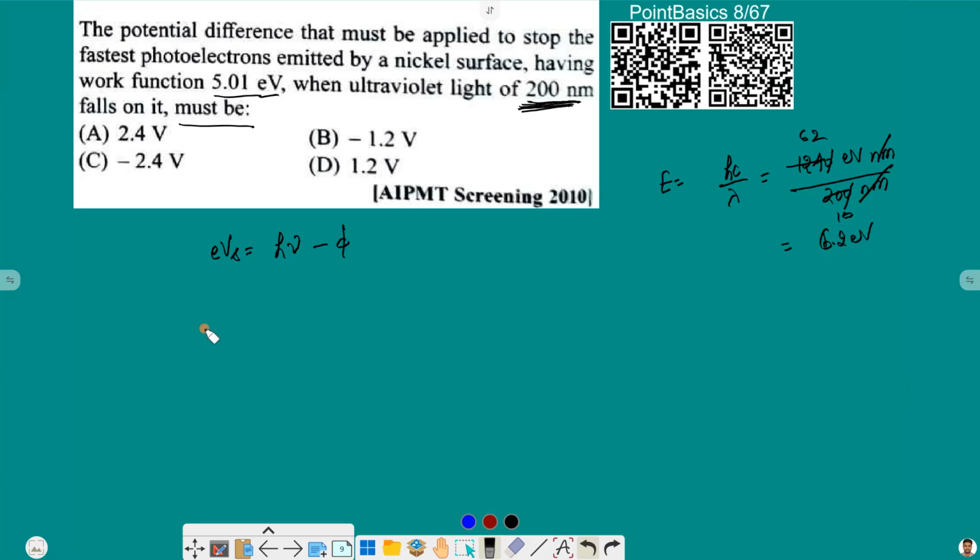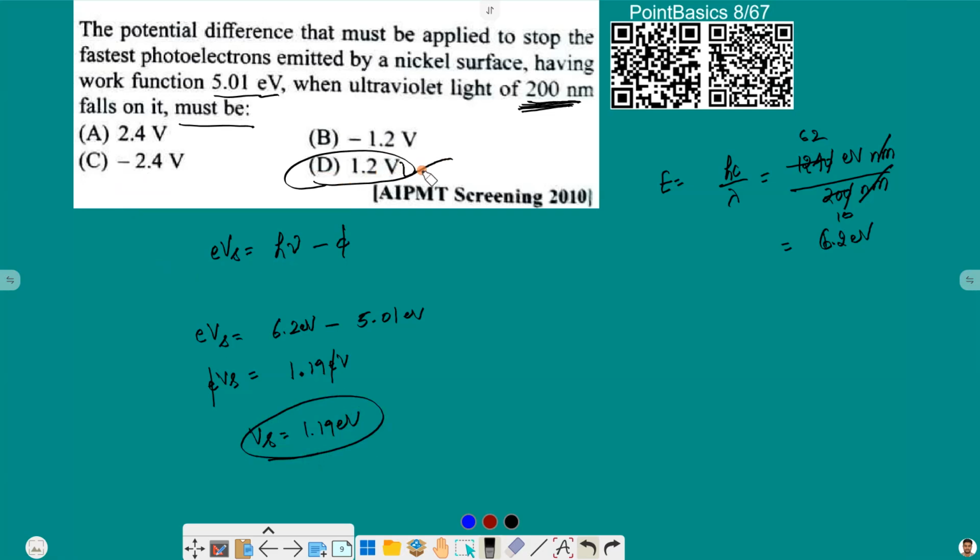So now we can write that eVs is equal to 6.2 electron volt, that is the energy of incident radiation, minus the work function, that is 5.01 electron volt, and this will give us around 1.19 electron volt equal to eVs. e gets cancelled and our stopping potential is 1.19. That is option D for us, 1.2 volt. Sorry, not electron volt, it will be volt.